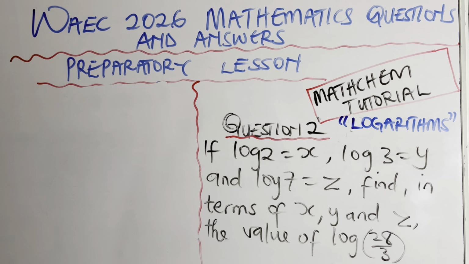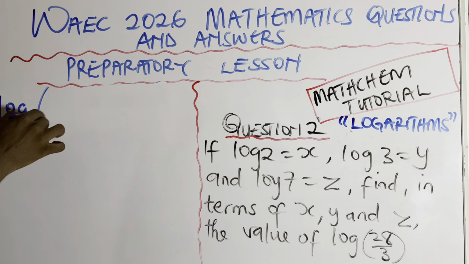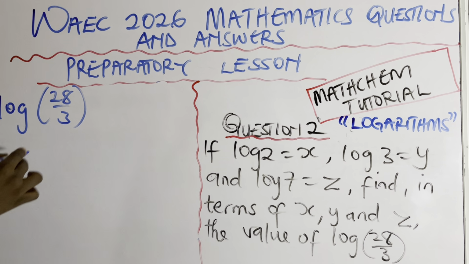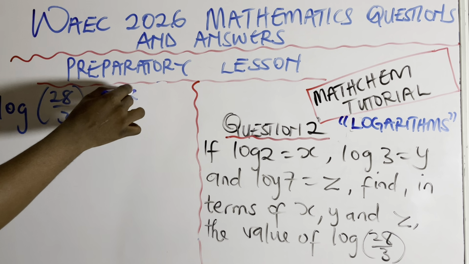Now let's go with the solving. I said we should evaluate log 28 over 3. So how do we solve that? Then we have log 28 over 3. Basically, remember that 28 can be written as 7 times 4.